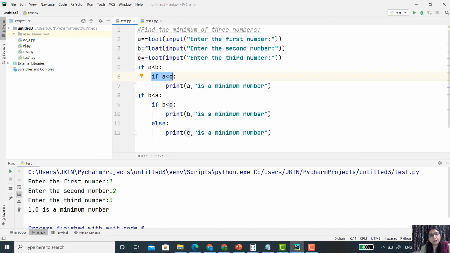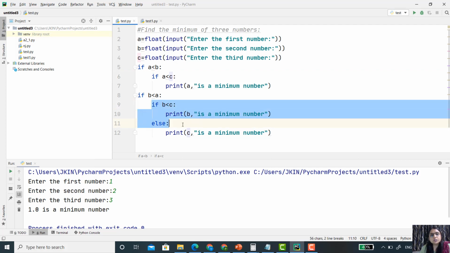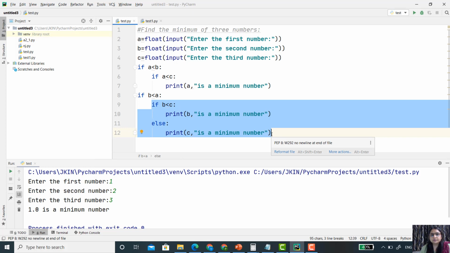Now the code goes to line number 8 also, and it checks whether b is less than a, 2 is less than 1. No, this condition is not true. So this whole body of if will not execute, and nothing will print inside this if. So only the print statement "a is a minimum number" appears.